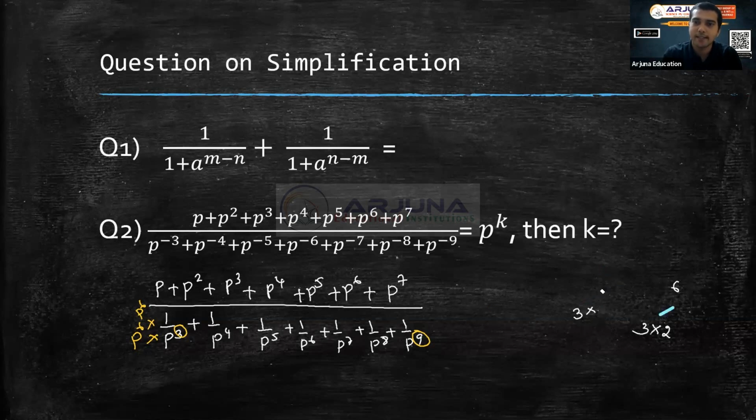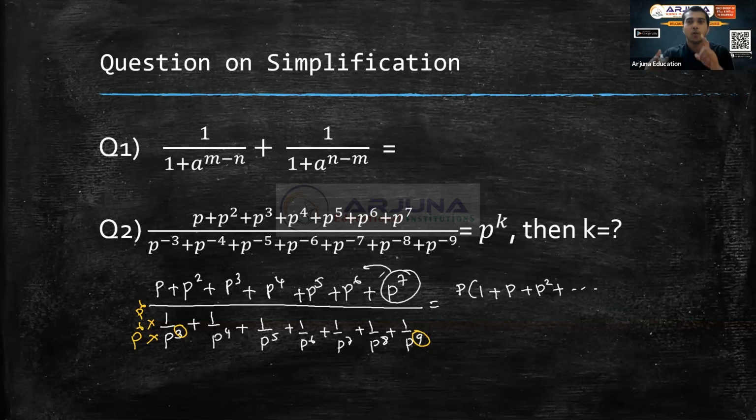So if you take LCM and write, the numerator I will not touch. Is anything common in the numerator? Yes, p I can take common. So if I take p common, I will get 1 plus p square plus p power 7. When I take p out, that means one p I have taken out, so therefore what I will get is p power 6 here.